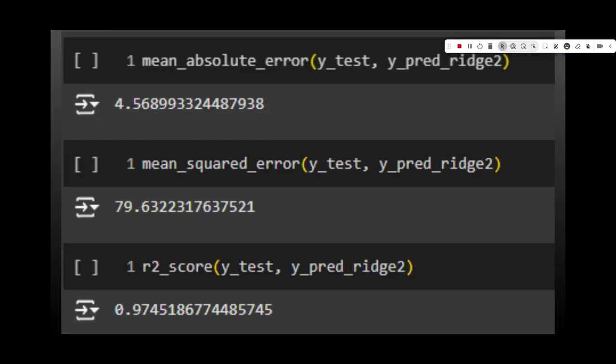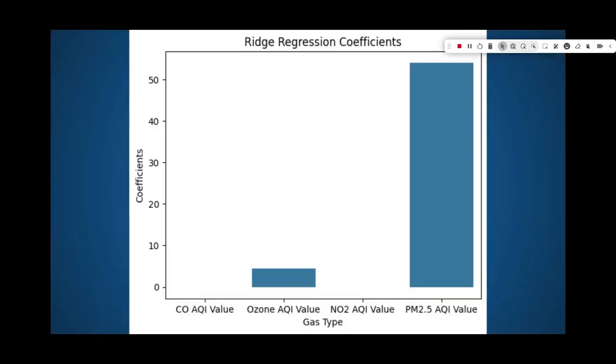For the ridge regression model, which only uses L2 regularization, I got a mean absolute error of 4.568. I got a mean squared error of 79.632. And again, I got an R2 score of 0.974. Again, this is basically the same R2 score, which is, again, amazing. If we look at the coefficients once more, we can see that it also reinforces the correlation heat map.